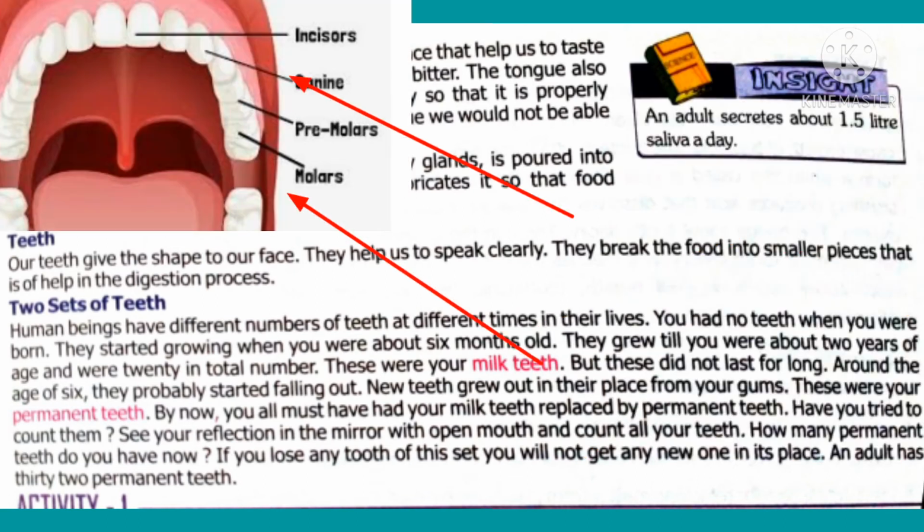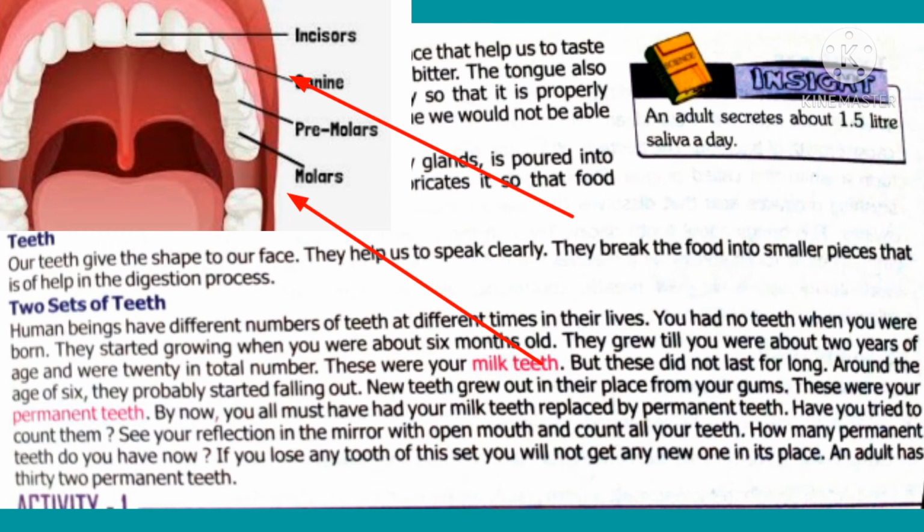Now let us study our teeth. What is the function of teeth? Teeth give shape to our face and also help us to speak clearly. They help to break the food into smaller pieces. If there were no teeth in our face, we could not speak or utter a word. We could not chew our food also. So teeth are necessary for our mouth.